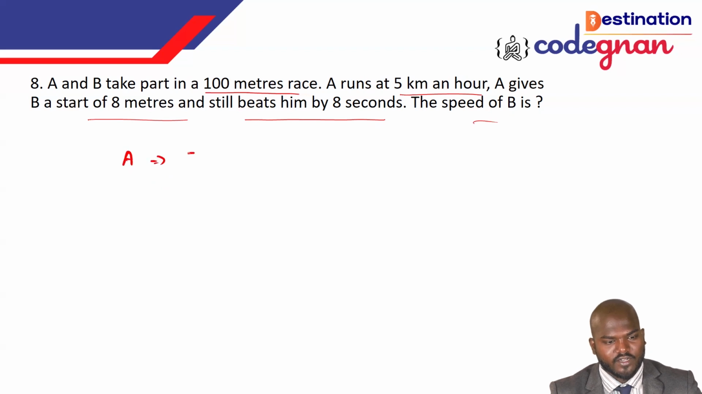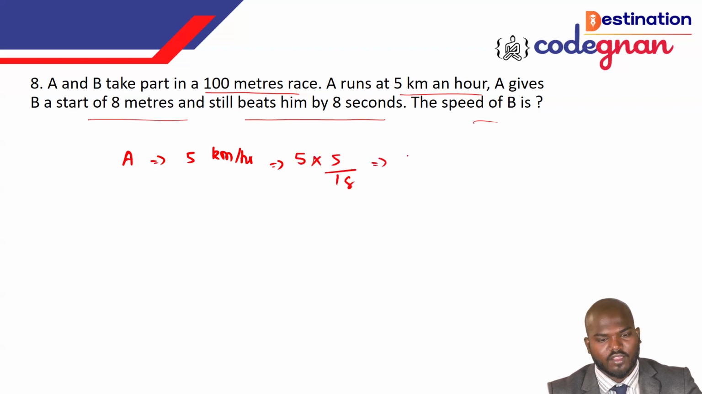They have given that B speed is equal to 5 kilometers per hour. If you want to convert into meters per second, because all the values they have given are in meters per second, you must convert it. So if you convert this one, that is 5 times 5 by 18, that will give you 25 over 18 meters per second.